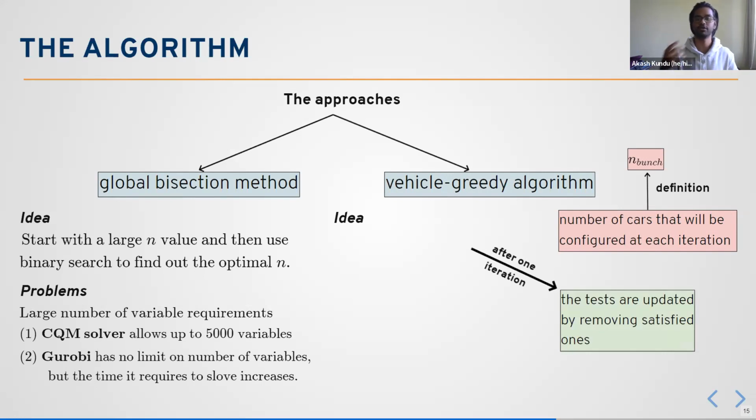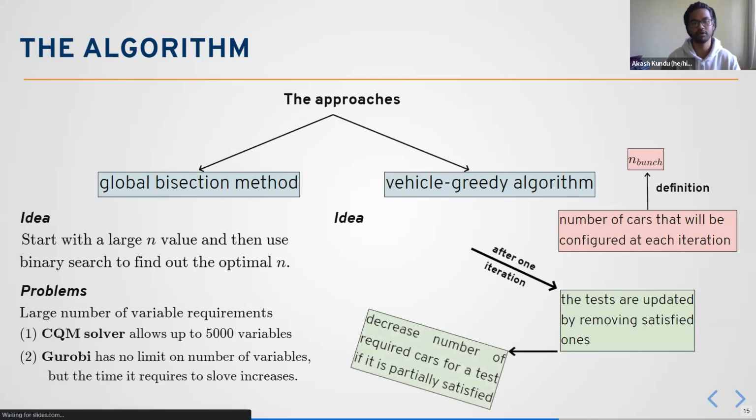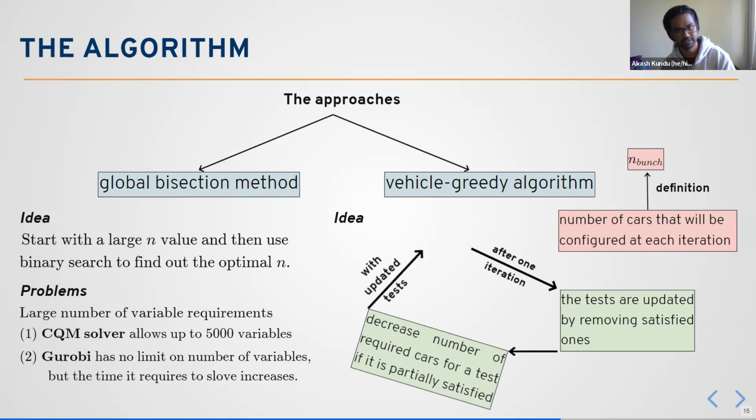So if n bunch equal to 1 is considered, then we are configuring one car for all the list of tests. And if that particular car satisfies tests, then we are just removing those tests from the list of tests. Right now we have a reduced number of tests. That's why we require fewer cars in the next iteration of the optimization. So with this updated number of tests, we are optimizing again. So each and every time the optimization procedure is getting reduced.